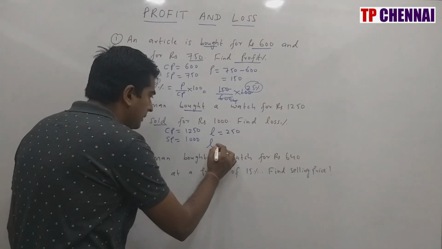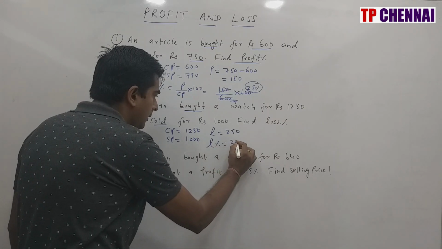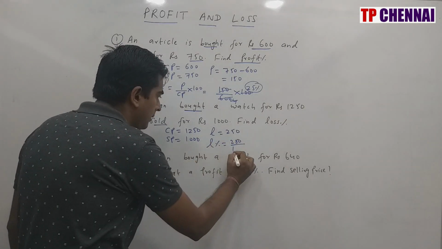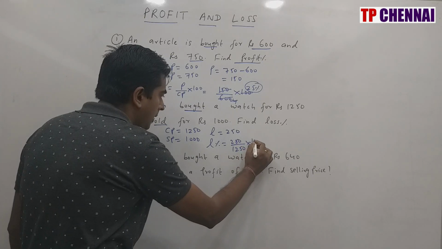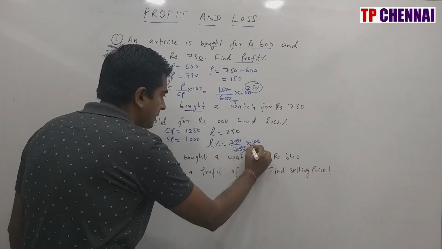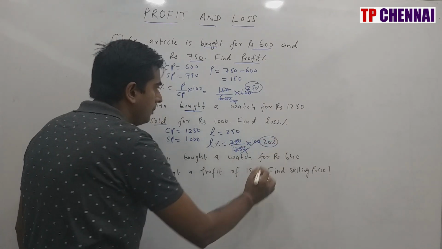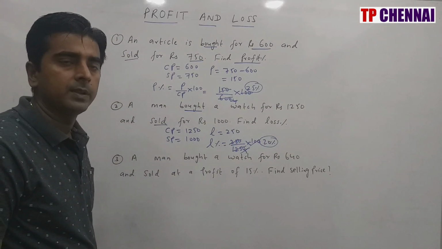So loss percent is nothing but how much? Loss, which is 250 by CP into 100. So this is 5 times, this is 20 times. What is my answer? My answer is nothing but 20%.